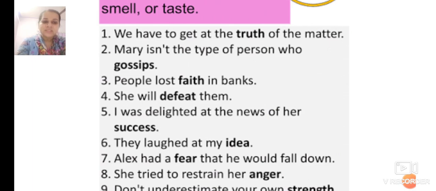She tried to restrain her anger. Anger. Now, can you touch anger? No, you can touch an angry person, but can you touch anger? No, you can only feel that the person is very angry.